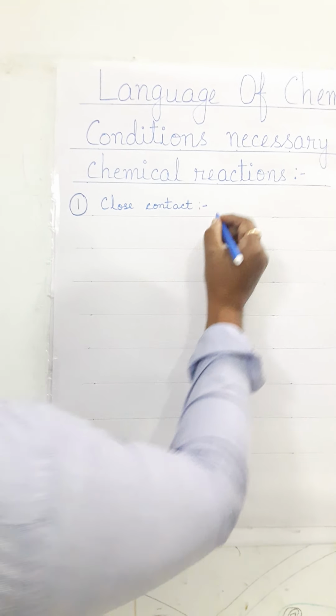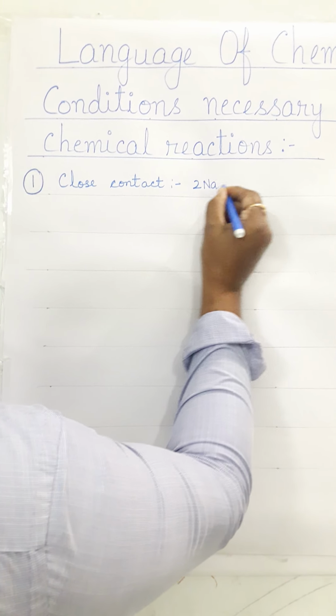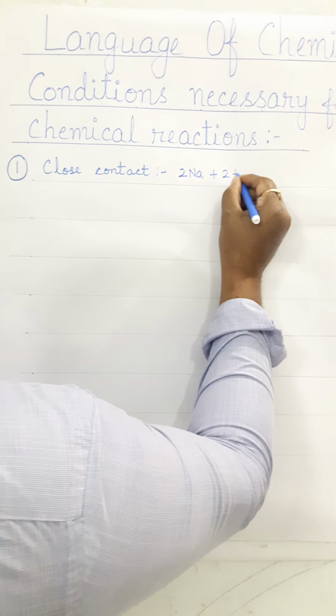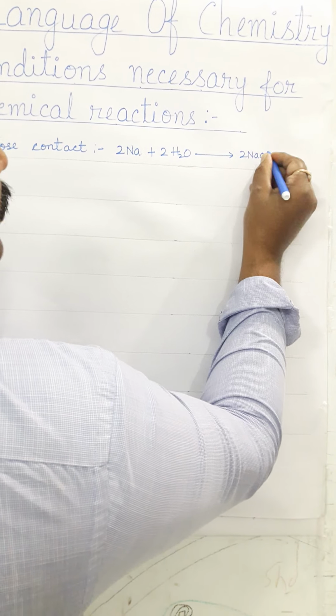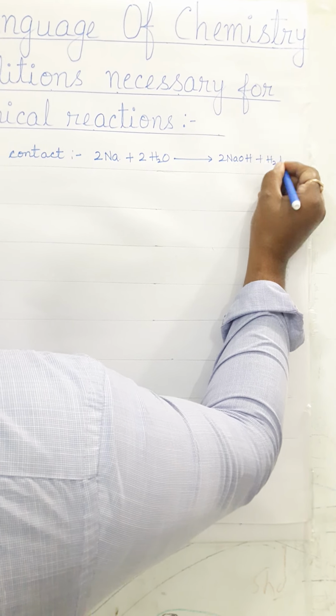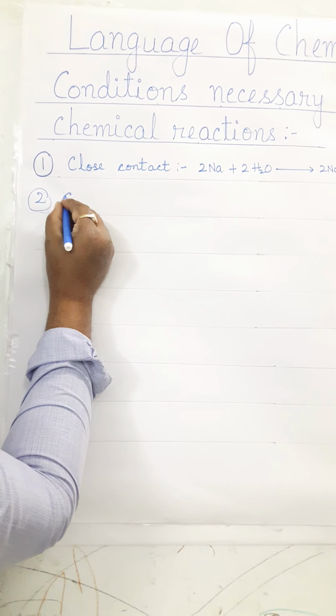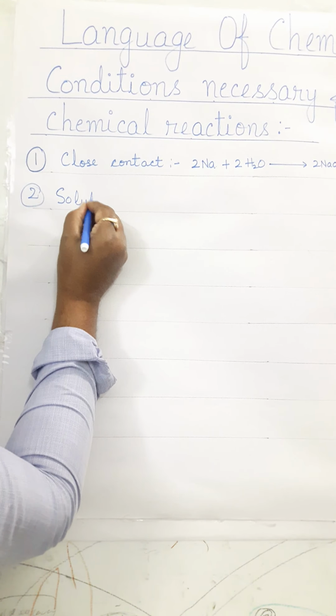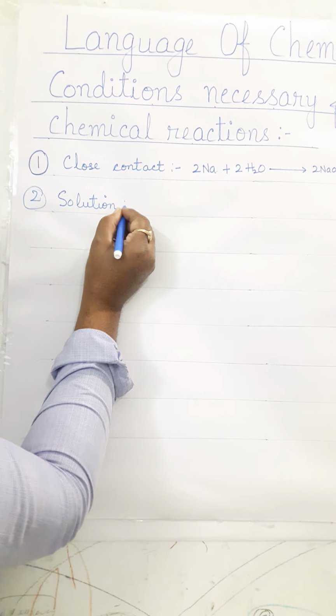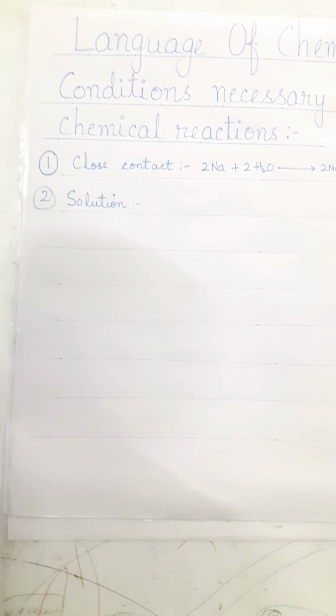The reaction which will take place is the sodium metal will react with water to form sodium hydroxide and hydrogen gas will be generated. Now the second condition which is necessary for chemical reaction to take place is solution. Certain chemical reactions will take place only when the reactants are in solution form. For example, a reaction between silver nitrate and sodium chloride will take place when both the reactants are in